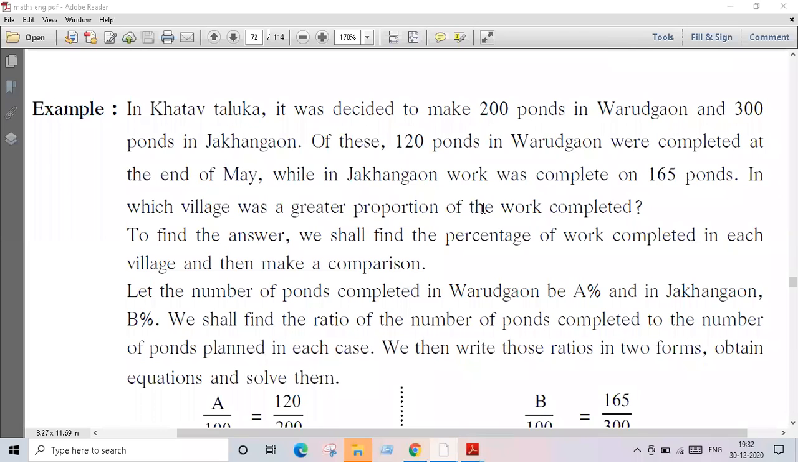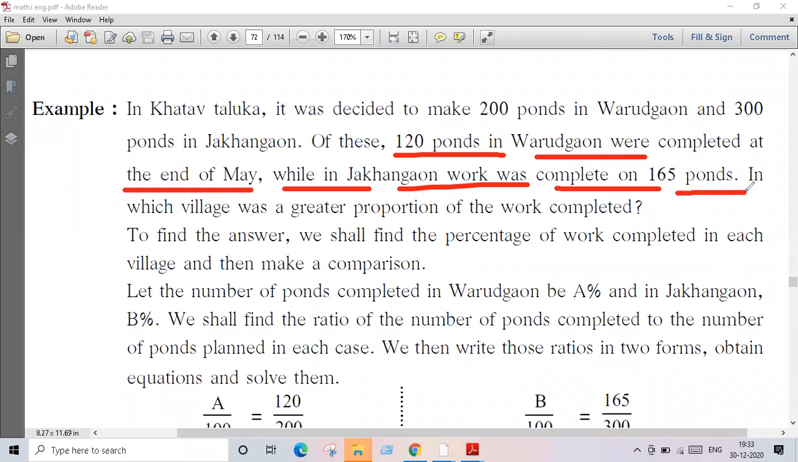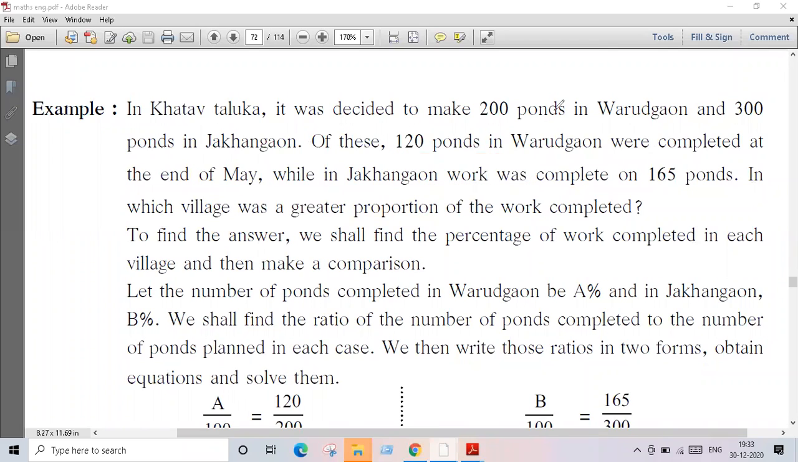Yes, so the next example we'll see. In Khatau Taluka, it was decided to make 200 ponds in Varudgaon and 300 ponds in Zakhangaon. Of these, 120 ponds in Varudgaon were completed by the end of May, while in Zakhangaon work was completed on 165 ponds. In which village was a greater proportion of work completed, right?